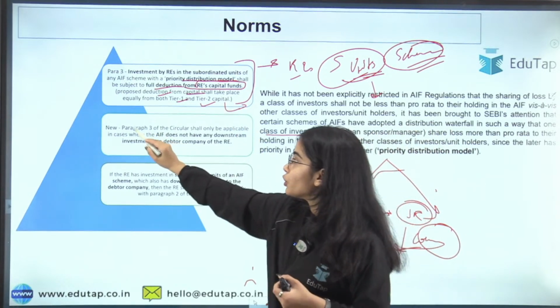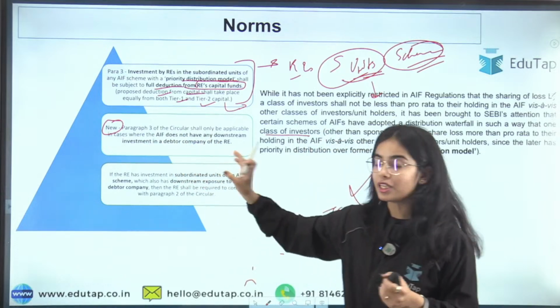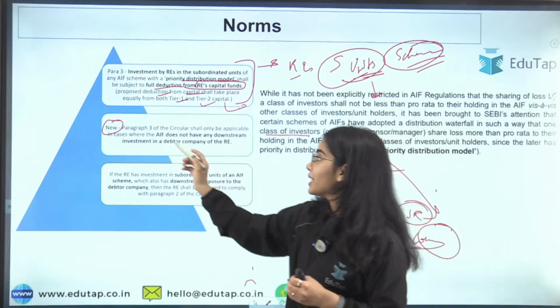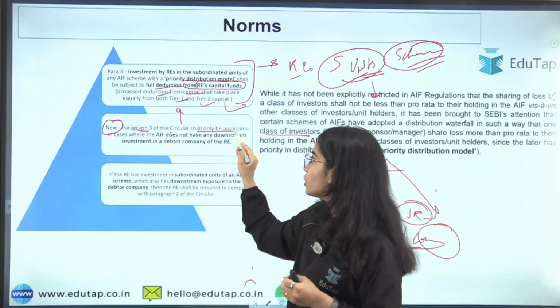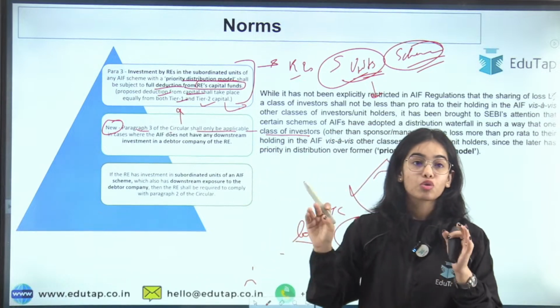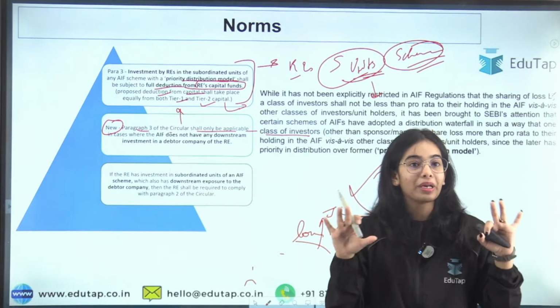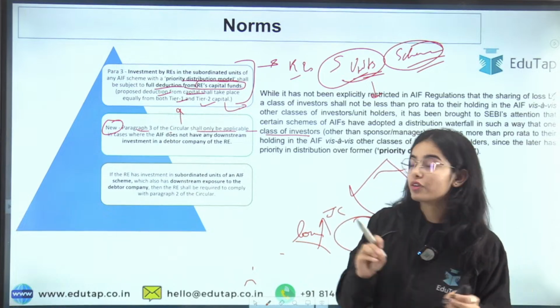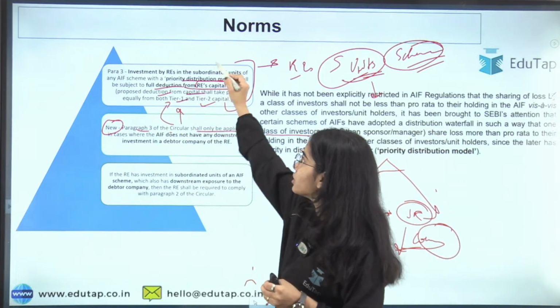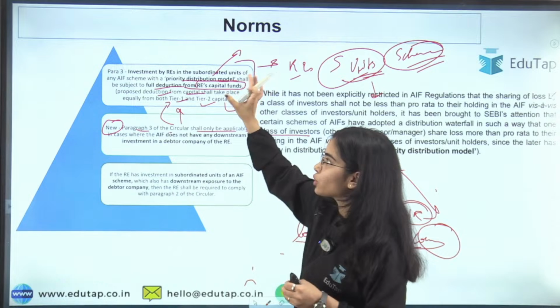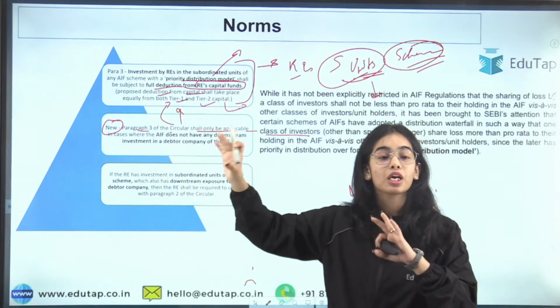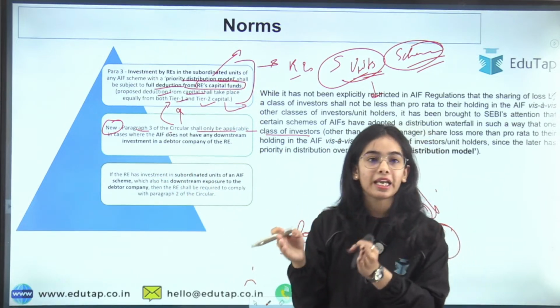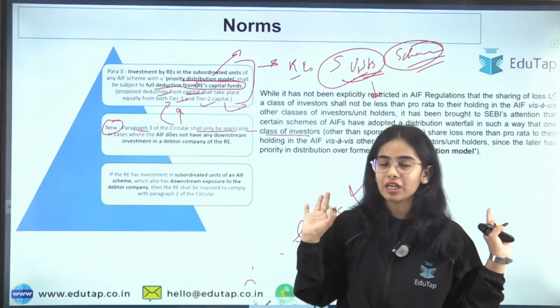Okay, so now the new paragraph, or the new norm that has been added, is that paragraph 3 of the circular shall only be applicable if you have the priority distribution model. Then you do not have to maintain separate provisions from your tier 1 capital and tier 2 capital. There will be the full deduction that will happen.